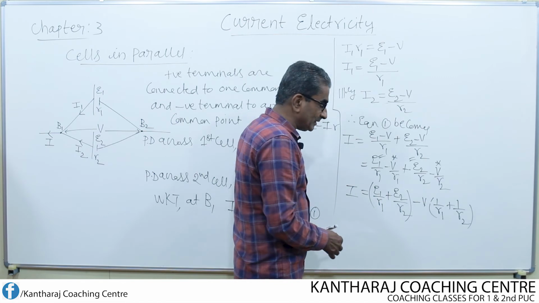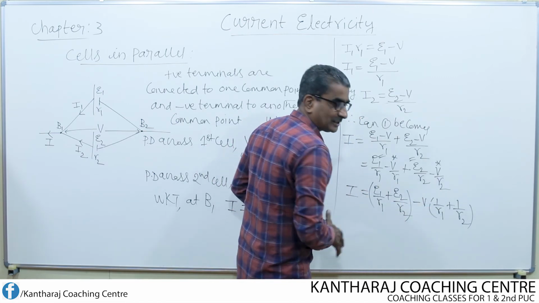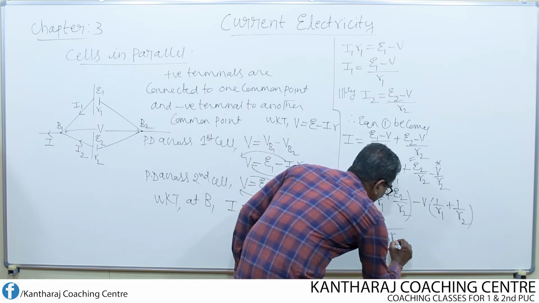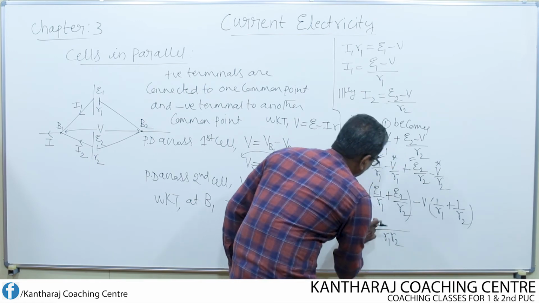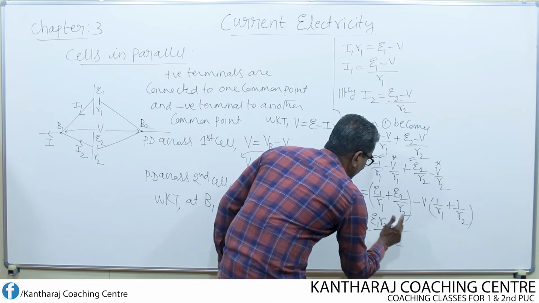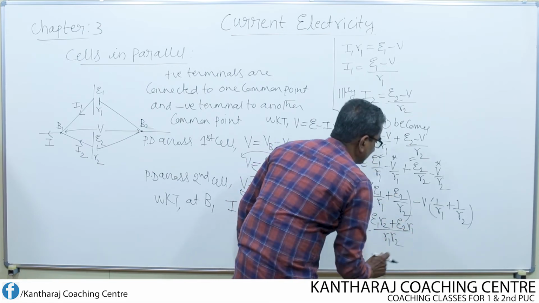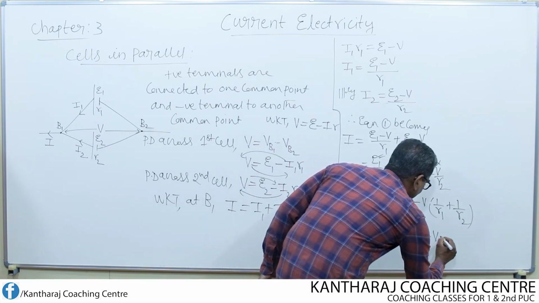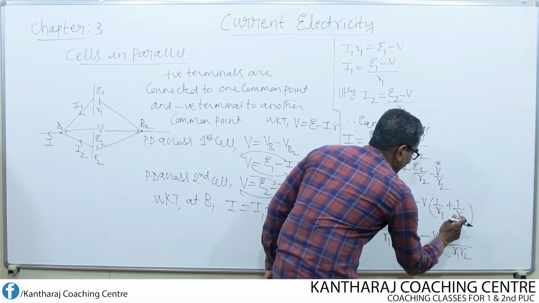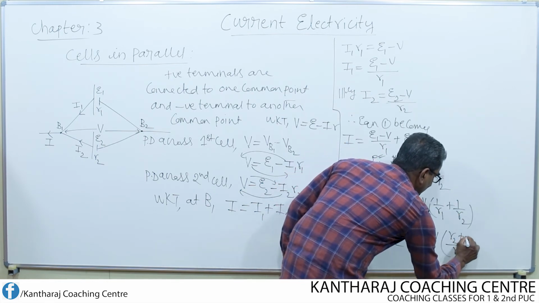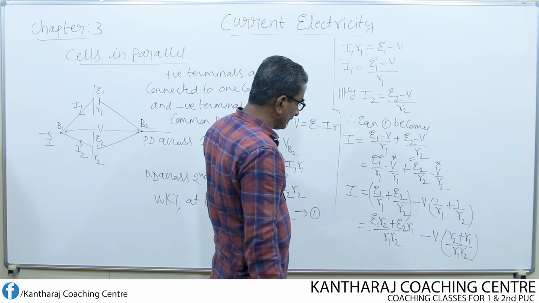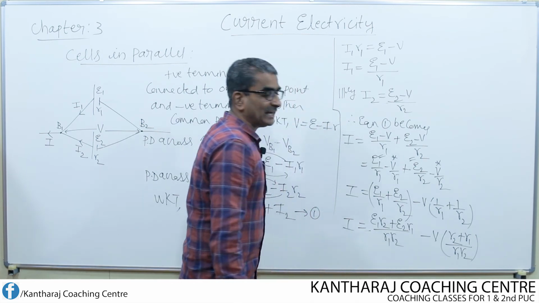Now at this stage I take the LCM for this and also for this. If I take the LCM now, what is the LCM? R1 R2. Then it becomes E1 into R2 plus E2 into R1. I simplified this by taking LCM. Similarly, minus V. Once again, what is the LCM here? R1 into R2. 1 into R2 is R2, plus 1 into R1 is R1. Once again on the left hand side I is there.